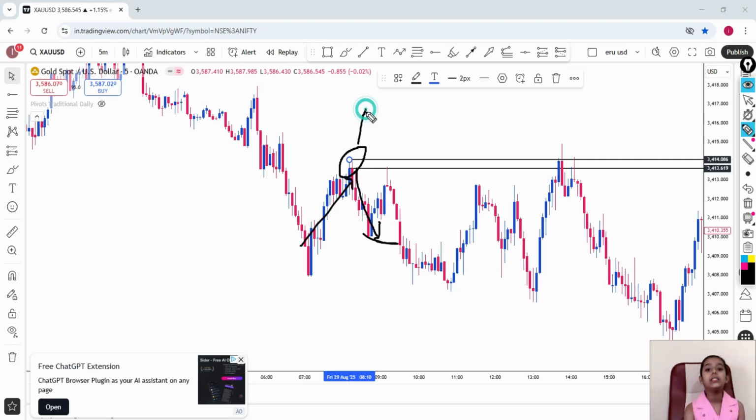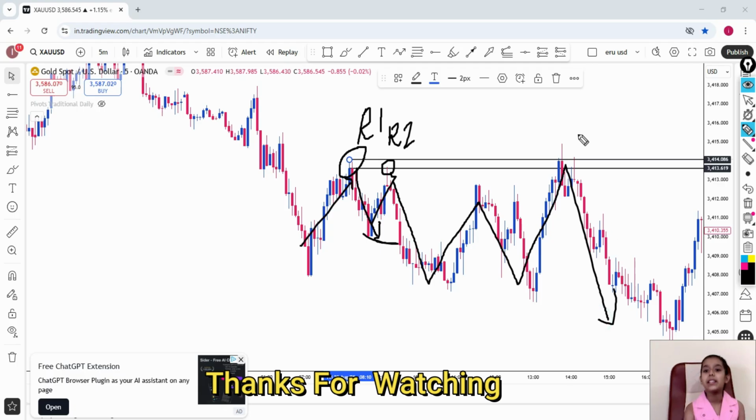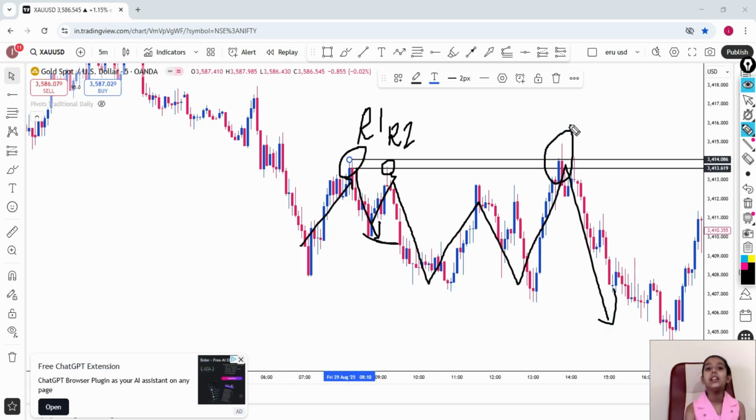zones, it became our R1. Then the market price went up, and then again it touched, and this became our R2. Then the market price came down, and it went up and directly down. So friends, this became our R3. And friends, when this R3 is there, we will confirm that our resistance zone is performing well.